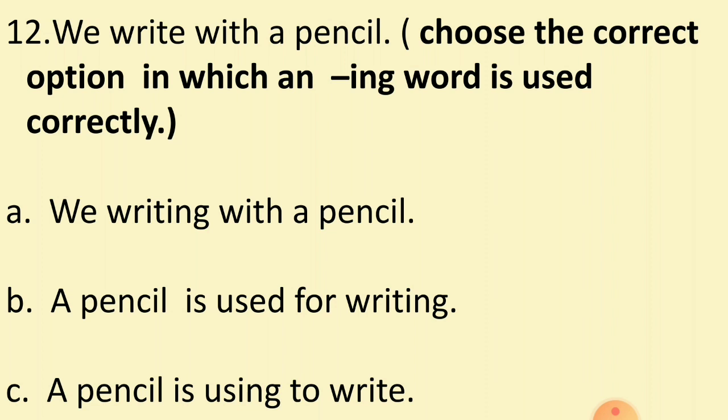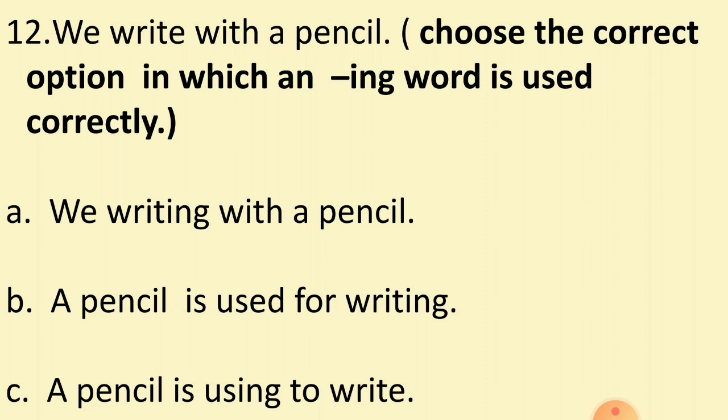12th question. We write with a pencil. Choose the correct option in which an "ing" word is used correctly. So you have to find the option in which the "ing" word is used correctly. Now remember, children, we have studied while learning this chapter that we use "ing" with the verb. Okay. So let's see. Option A, we writing with a pencil. Option B, a pencil is used for writing. Or option C, a pencil is using to writing. What do you think? Which is the correct answer? Option A, B or C?